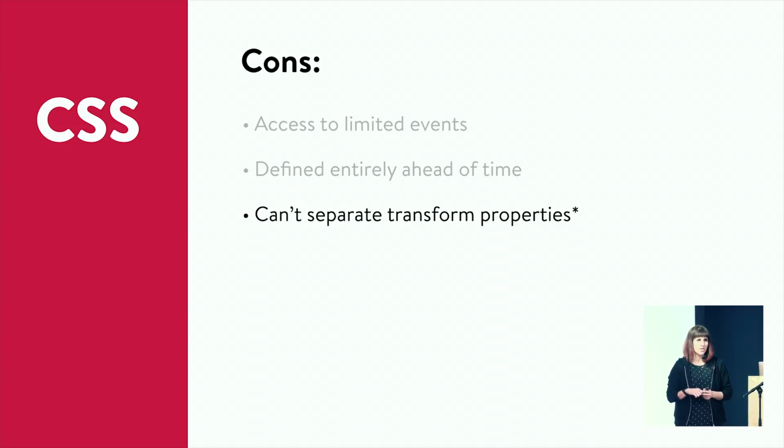And if you do design only for people with a certain flag turned on in Chrome Canary, I'd like to talk to you about your audience, because that's crazy. That's so strange. So right now, transform is all one property, which means if you wanted to animate your scale and your rotation at different rates, that can get pretty complex. Not impossible, but maybe complex enough that it's not really a practical option.